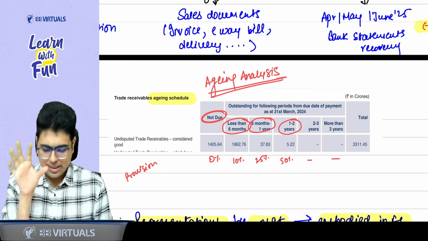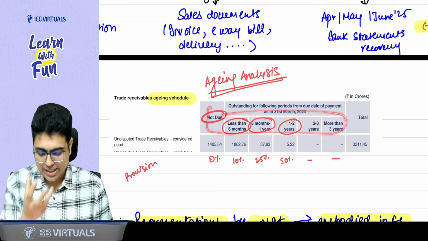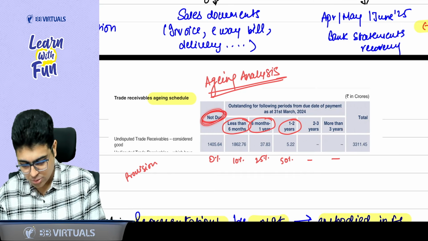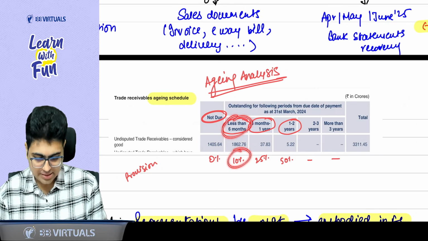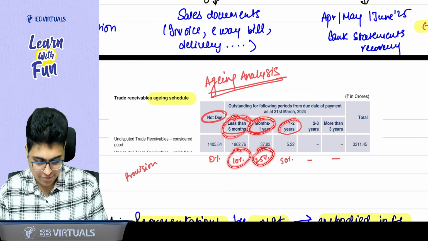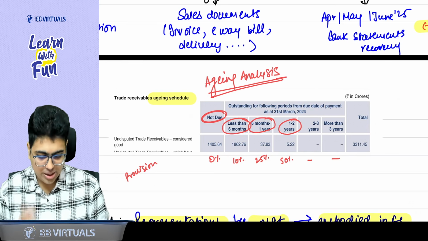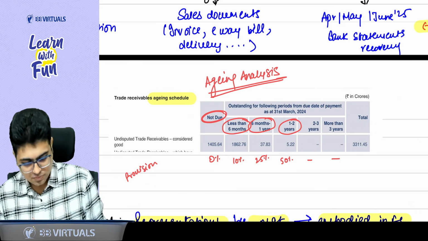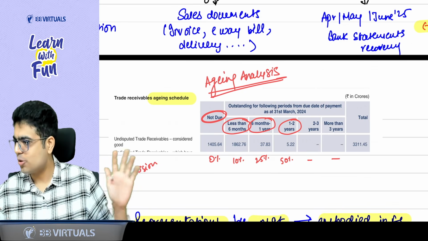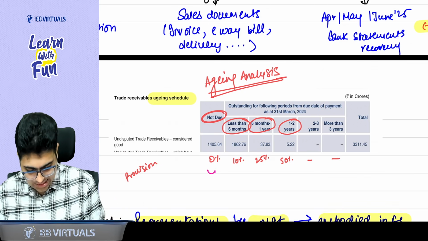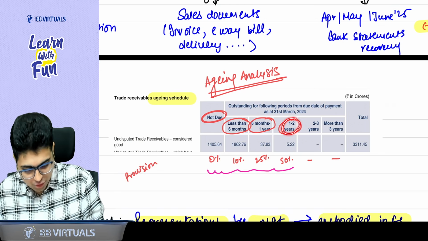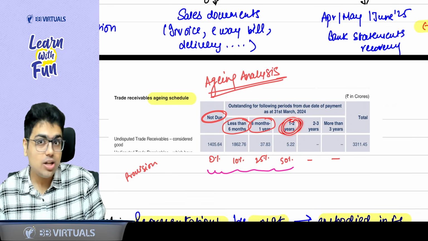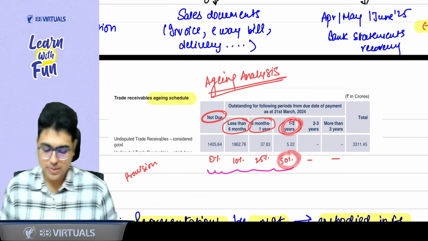Yes, sir. Depending on the aging, you create the provision. For example, someone who is not due, you can create 0% provision. Less than 6 months, 10%. 6 months to 1 year, 25%. 1 to 2 year, 50%. 2 to 3 year, here what you can do? So depending on the aging, you can increase the provision, because someone who is due for 1 to 2 years, it is too old. Yes, sir. So more provision should be created.